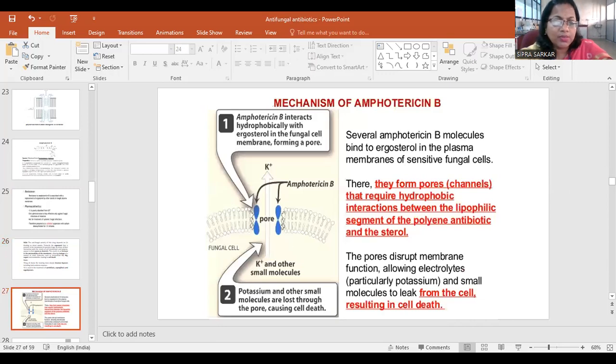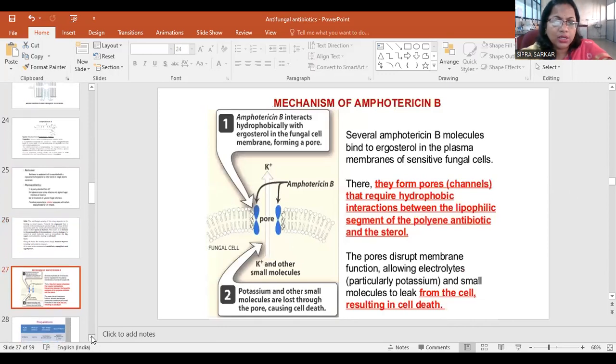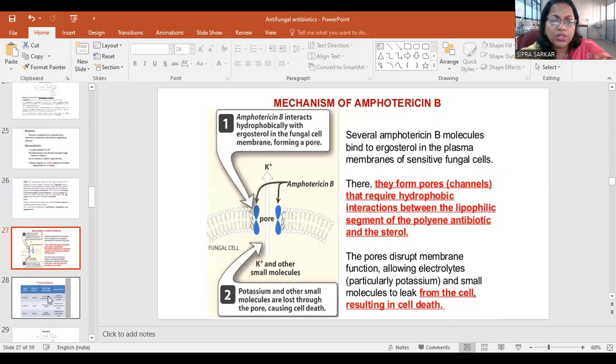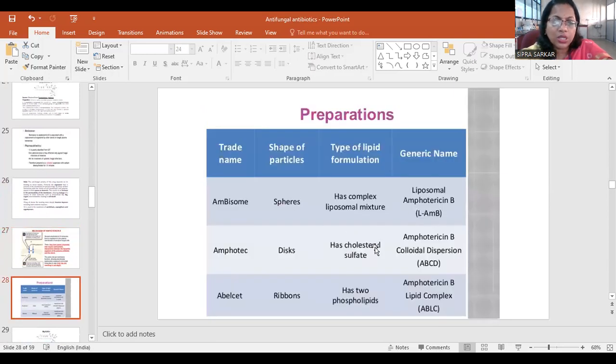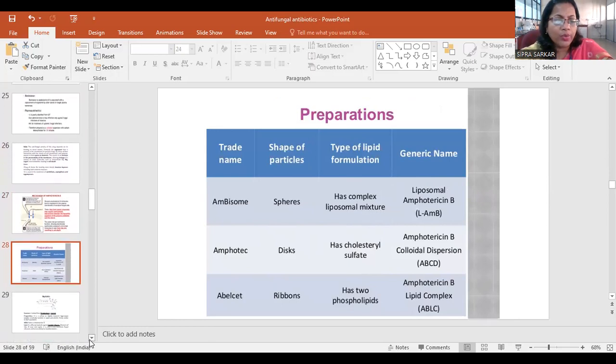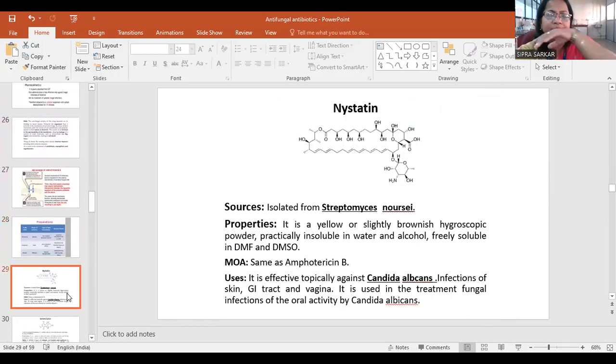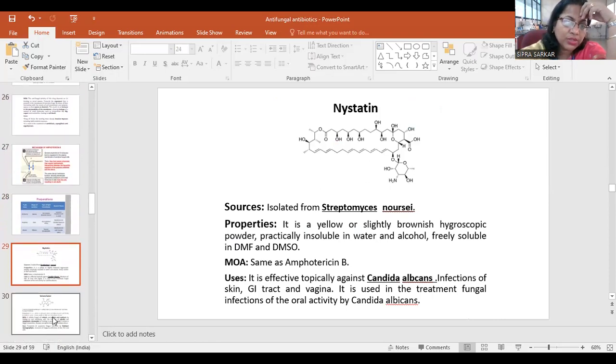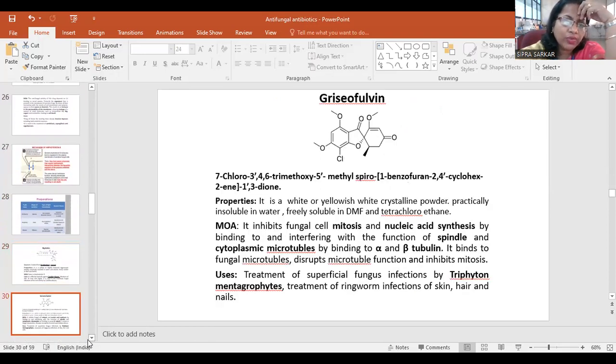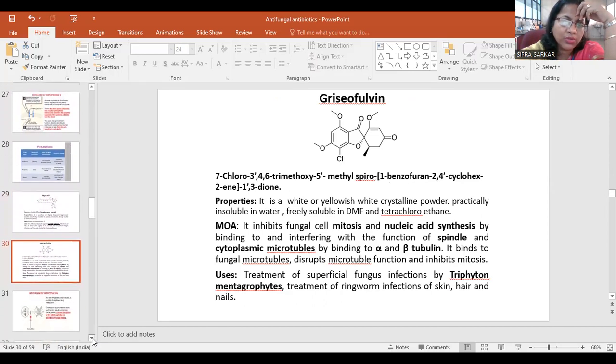The mechanism is discussed in class also. In terms of preparations, some drugs' preparations, trade names and generic names are there, and how the formulation is made. Now another drug, nystatin, will also be discussed. This will be one of the very important drugs.